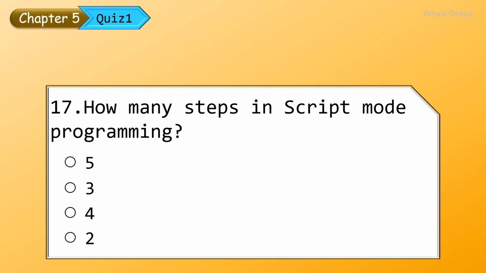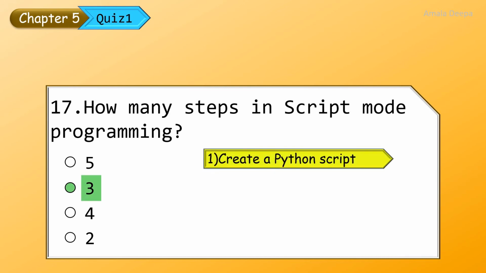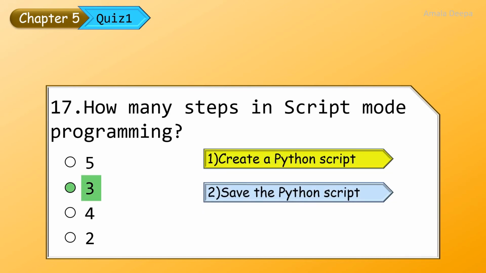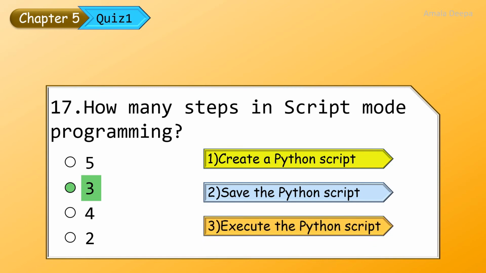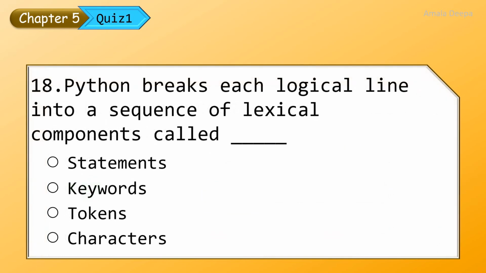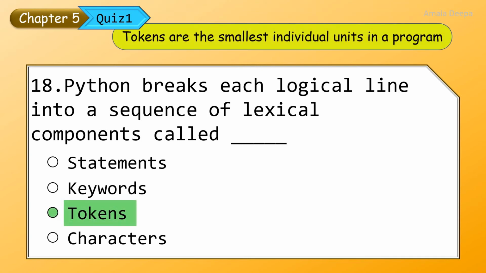How many steps in script mode programming? There are 3 steps. Recall the 3 steps: create a Python script, save the Python script, execute the Python script. Python breaks each logical line into a sequence of lexical components called tokens. So you have learned that tokens are the smallest individual units in a program.